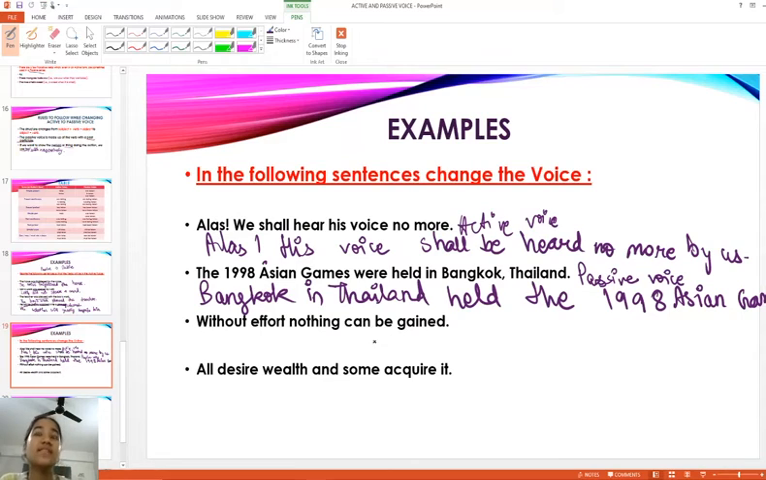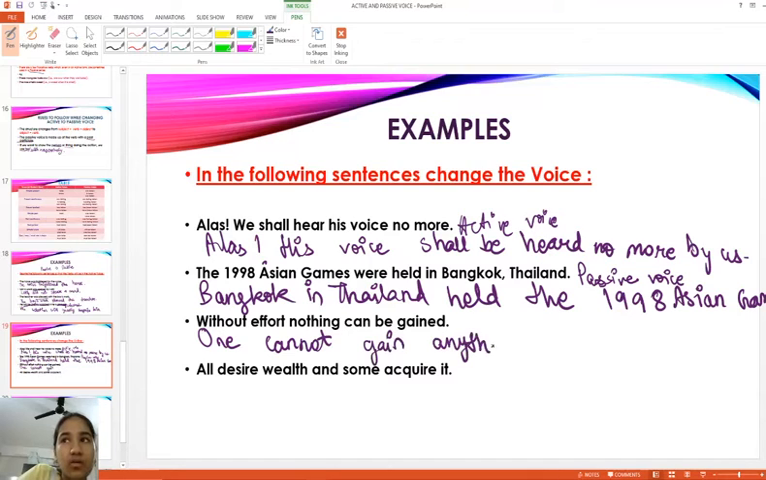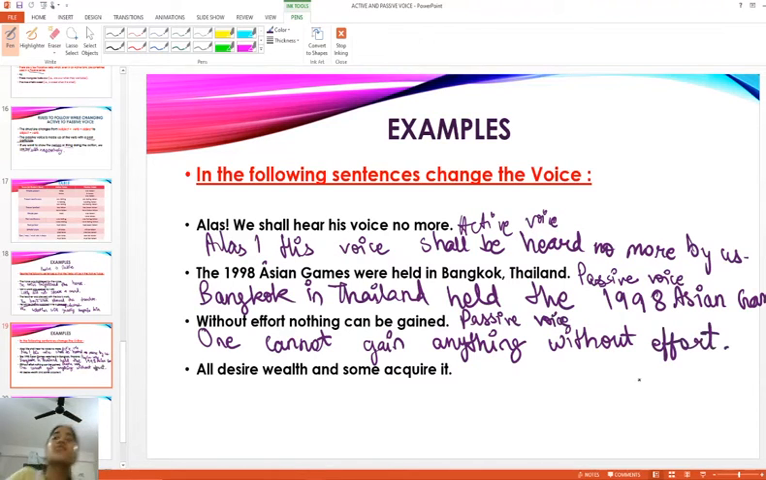Next, without effort, nothing can be gained. So here you can see we don't have the subject. Okay, so we have to add one. One cannot gain anything without effort. This is actually passive voice, so we are changing it to active. Without effort. Okay, you will have to add it.